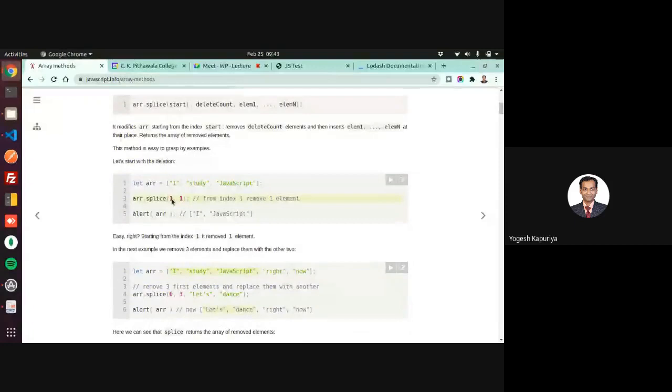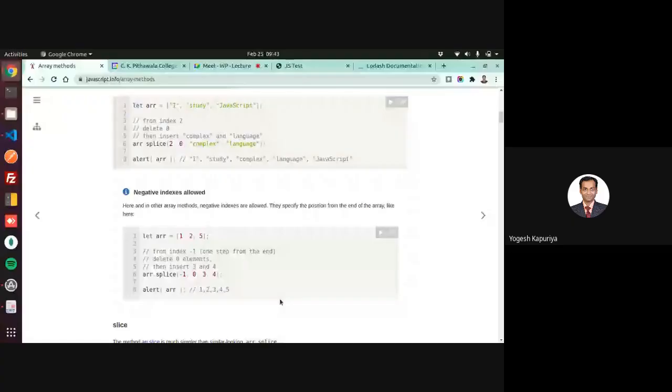That splice method will do what? It will remove from this position this many elements. So that means if you are writing 1 and 1, that means it will remove the element from one position, the first and second and third element both.